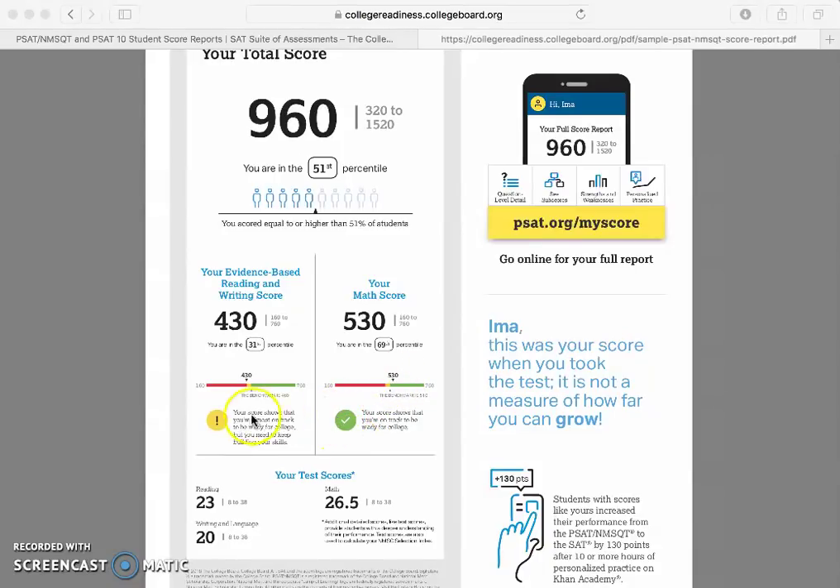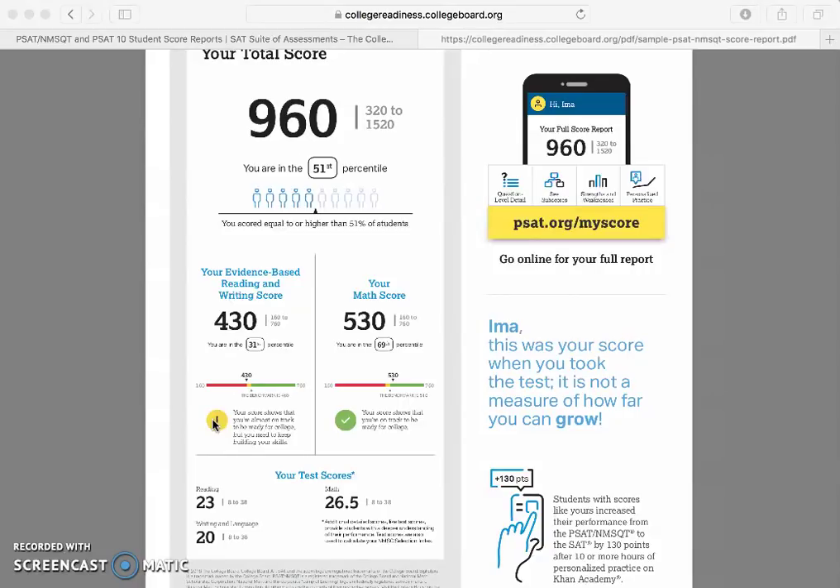Now, you could have a green check mark, a yellow check mark, obviously in whichever category. There is also a yellow exclamation point. There's also a red exclamation point that just says your score shows that you need to strengthen your skills to be ready for college. That just tells you you've got a lot of work to do. So it just gives you a sense of where you need to be.